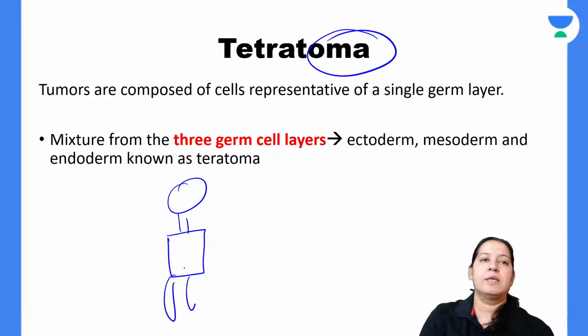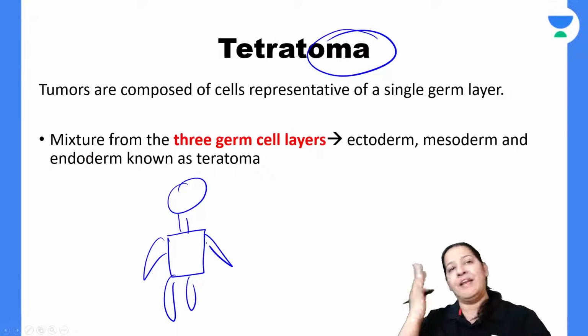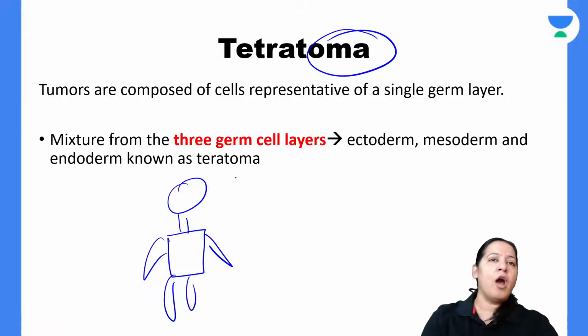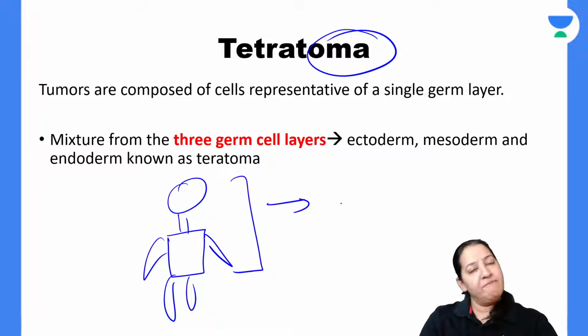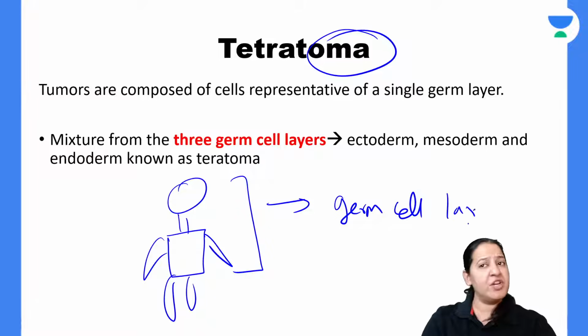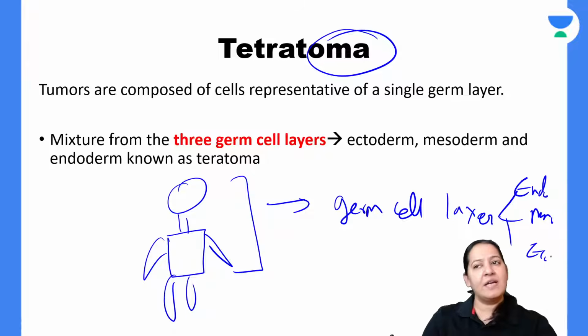You know, the human body has many organs. So from head to toe, we all are made up of organs, right? All of our organs are made up of one of the germ cell layers. There are three germ cell layers. We have studied in embryology: there is endoderm, there is mesoderm, and there is ectoderm. These are the three germ cell layers.